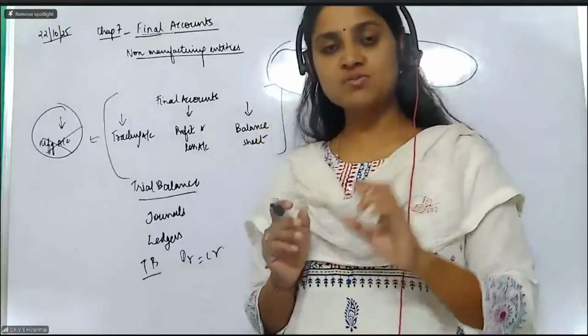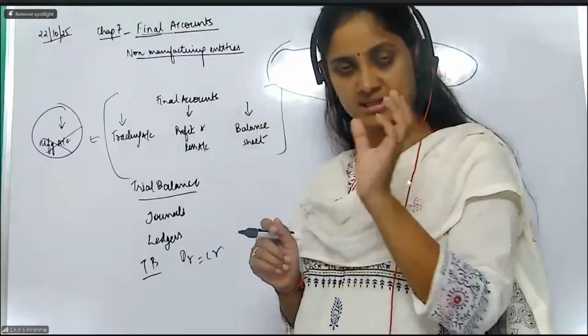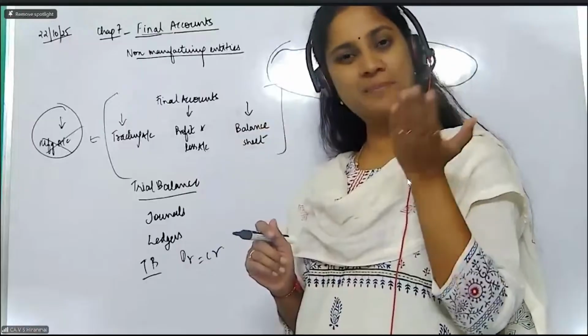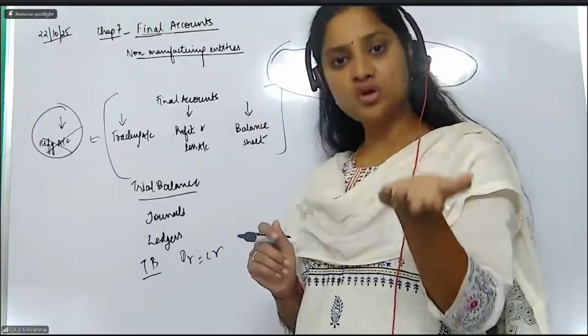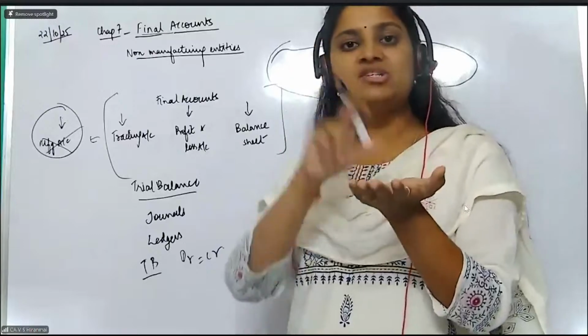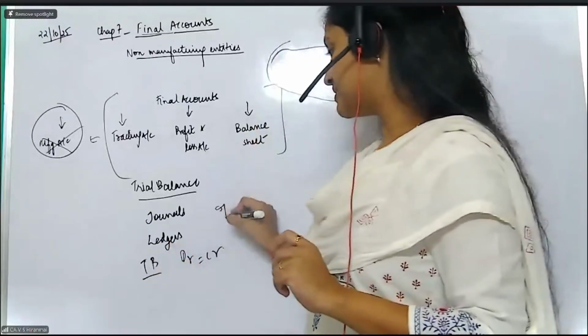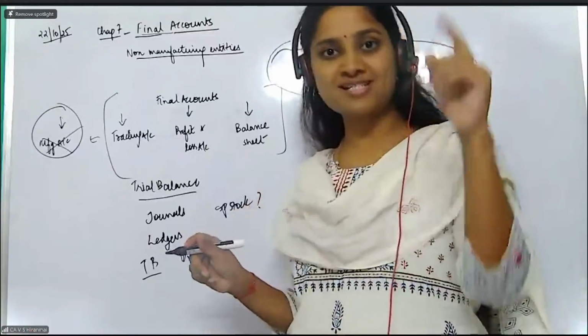So in the trial balance, whatever accounts and whatever side, whether it is a debit balance or credit balance, will come, those trial balance items will form the base. So you will read the trial balance and then you are going to understand where each item will go. For example, if your trial balance has opening stock, where will opening stock go? That should be your first exercise.